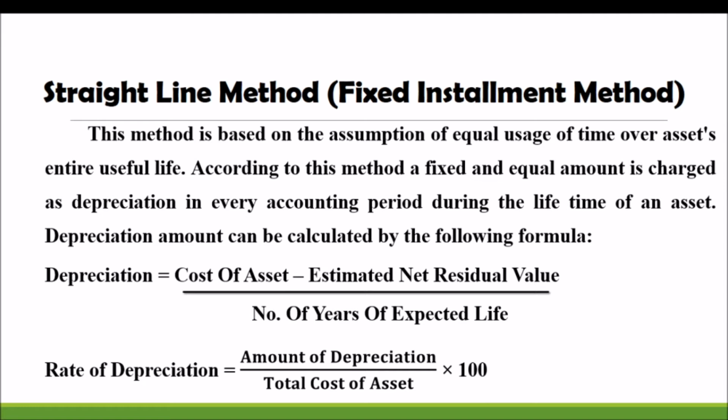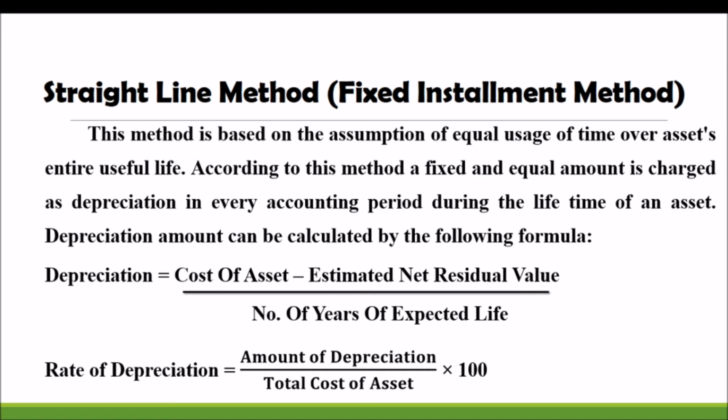So if I am calculating the cost of the asset, there will be 4 lakh its original price plus 1 lakh transportation plus 50,000 its loading and unloading charges and plus 1 lakh installation charges. I will write cost of the asset is equal to 6 lakh 50,000, because while we are calculating the total cost of the asset, it means the asset which is now available in your institution in a working mode.